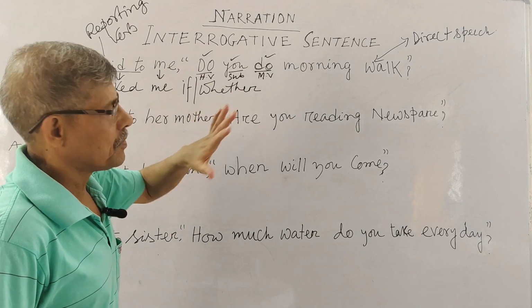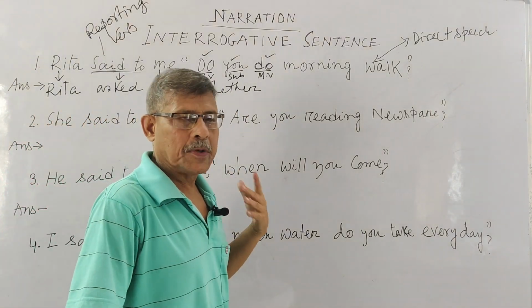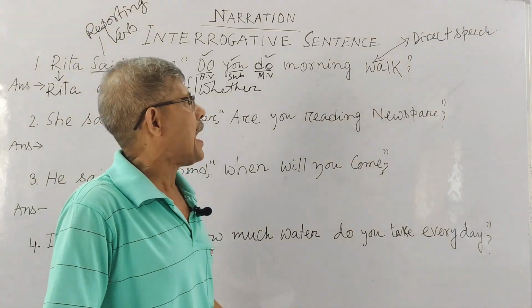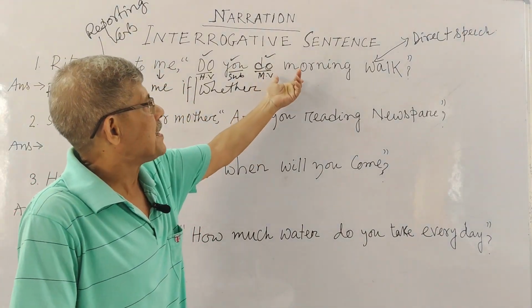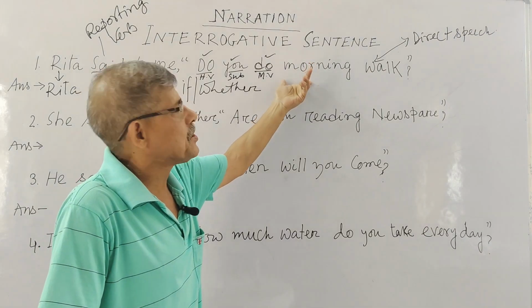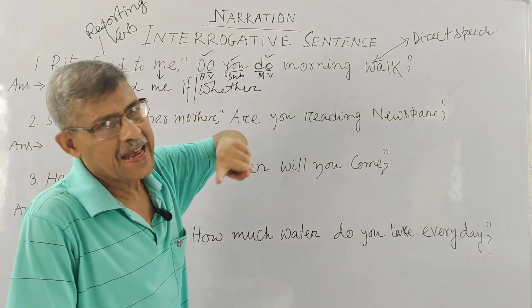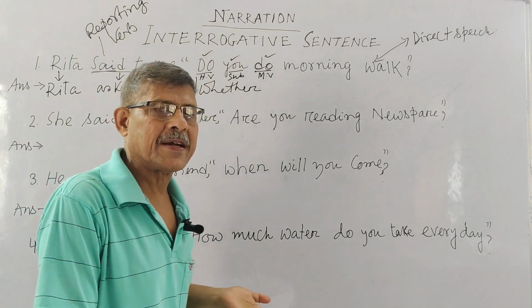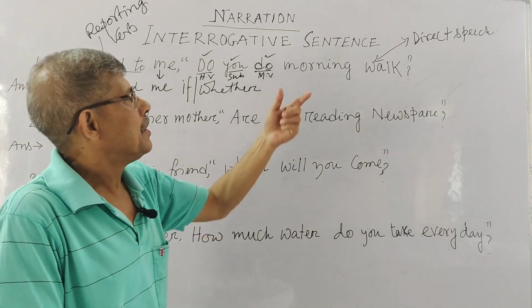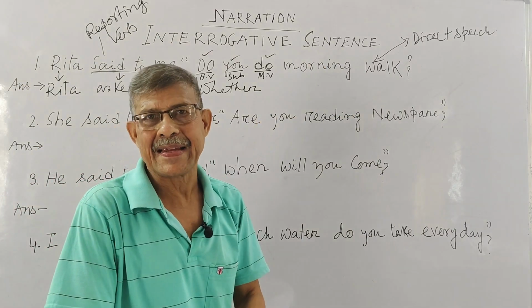Now you write. In my last two classes I discussed narration. I told you whatever sentence pattern you get in your direct speech, if it is assertive then you have to do assertive. If this is interrogative then you make it assertive when you do indirect speech.